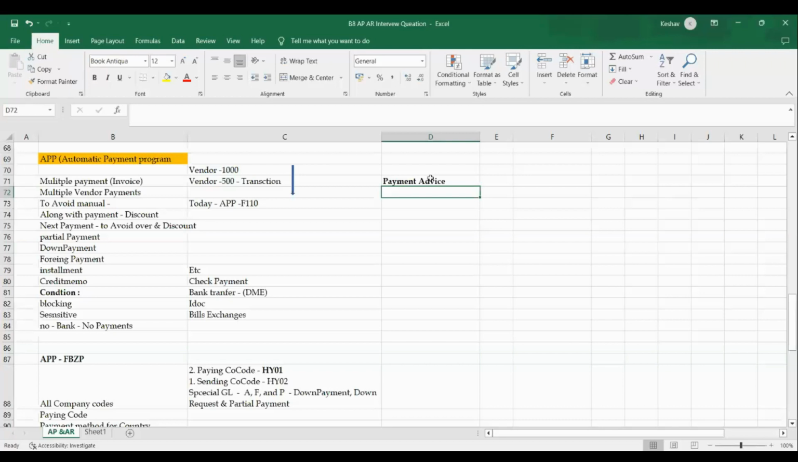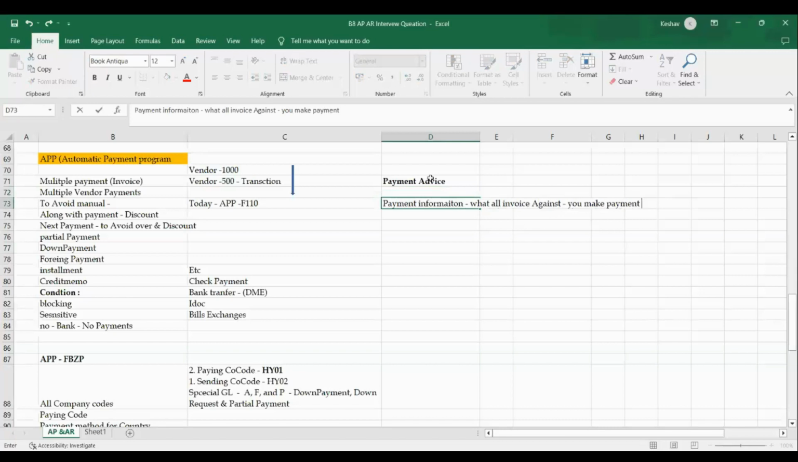That means the payment advice, along with the payment information, like how much you are paying, also gives you information on all the invoices against which you have made payment. That information the payment advice will give you. This is to print a payment advice. We use a payment advice printing form.